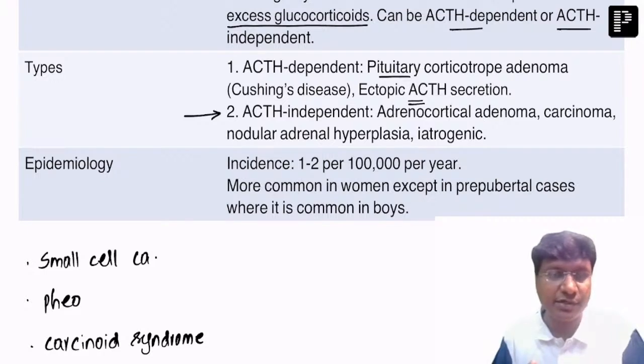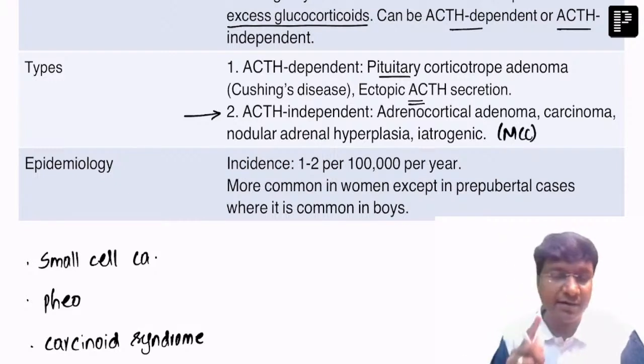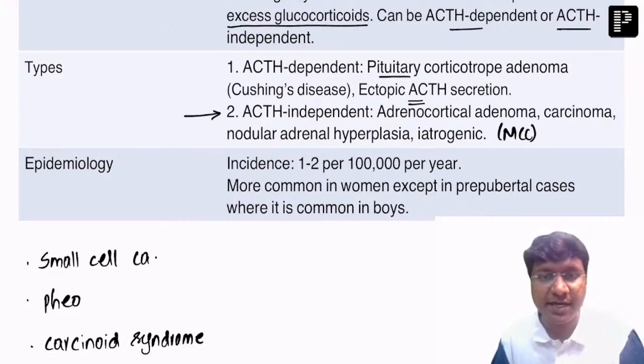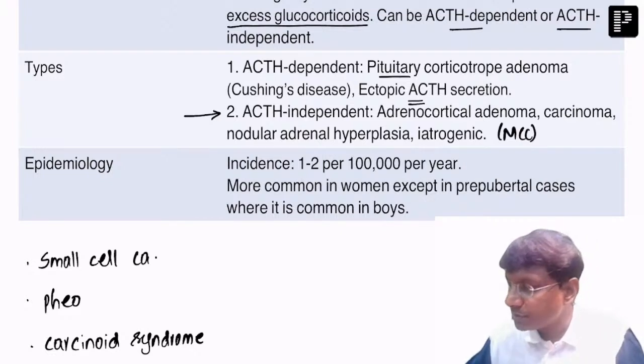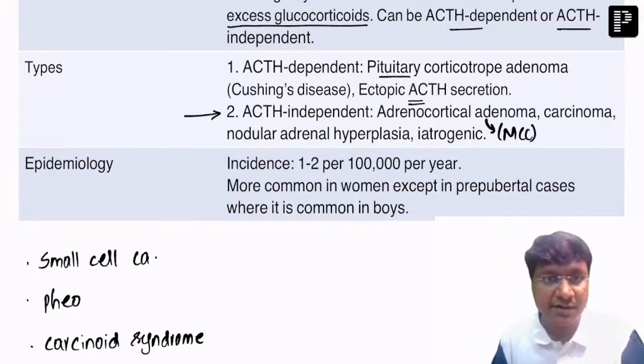ACTH independent causes are not dependent on the ACTH which is coming from the anterior pituitary. They are mainly the tumors of the adrenal gland, and the most common cause will be the adrenal adenoma. The other etiology will be adrenal carcinoma. So the most common cause for ACTH independent will be your adrenal adenoma.